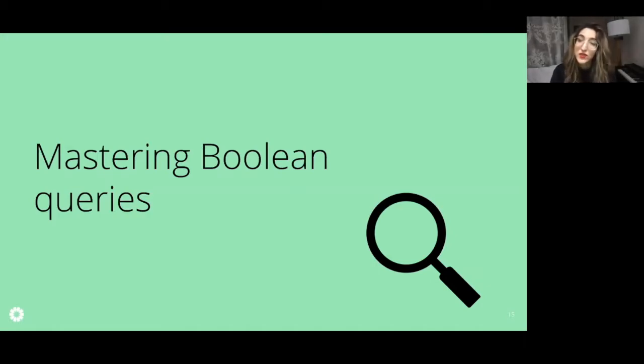One way of doing searches is called Boolean queries. And Boolean queries are basically a way of writing your searches that use specific operators, and I'm going to talk about what that means. It's a way of writing your queries so that you are finding really specific results.